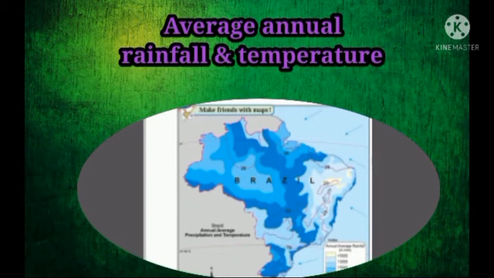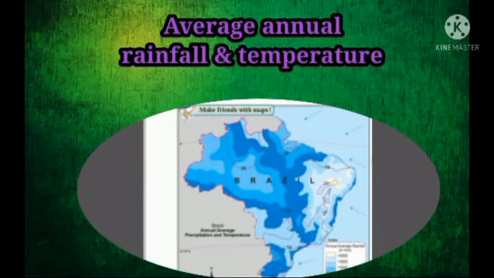Now, if we are considering the temperature of Brazil in the equatorial region, it is receiving more rainfall because perpendicular sun rays reach the northern part of Brazil.